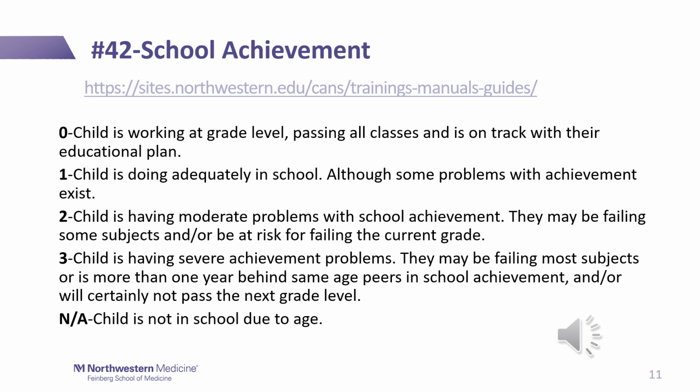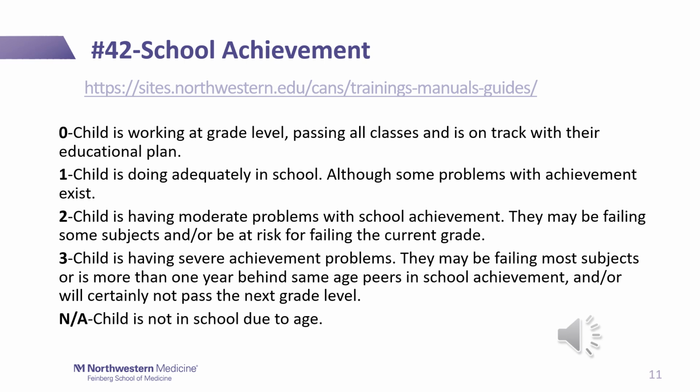On this item, we see that a 1 is that watchful waiting spot. The child is doing okay in school, but there could be a need for a little extra help with school achievement, so it is on your radar. A 2, the child may be failing some subjects and or may be at risk of failing the current grade.